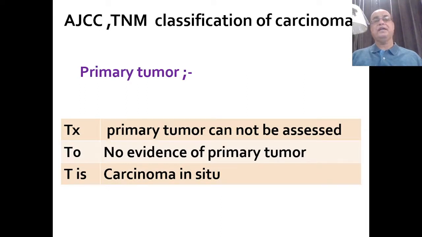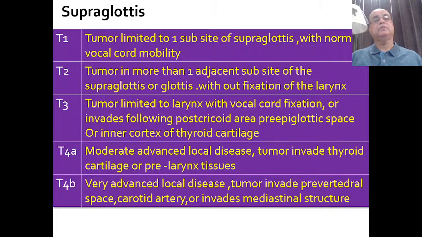So T is the primary tumor. Tx is when the primary tumor cannot be assessed, T0 is when there is no evidence of primary tumor, and Tis is when there is carcinoma in situ. After that, in the supraglottic region, T1 is when the tumor is limited to one subsite of the supraglottis. We know that the supraglottis consists of the epiglottis, aryepiglottic folds, arytenoids, then there are false cords, then there are ventricles. So if any one subsite is involved and vocal cord mobility is normal, it is T1.